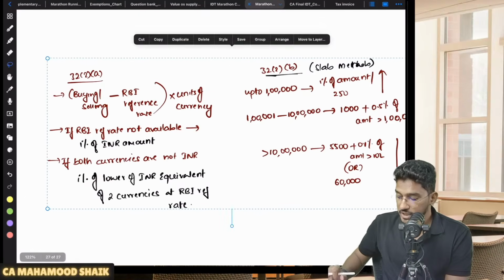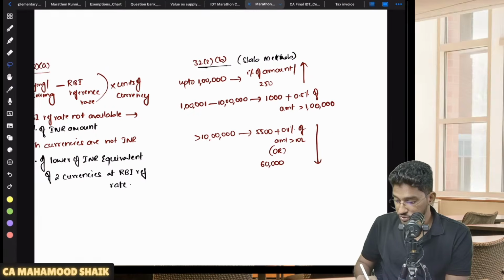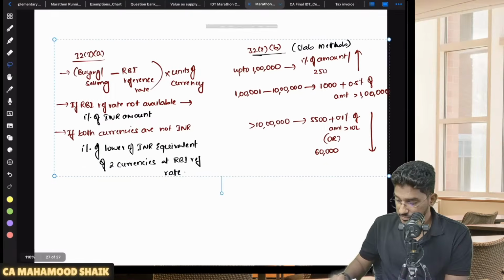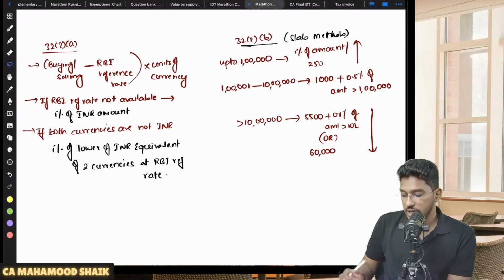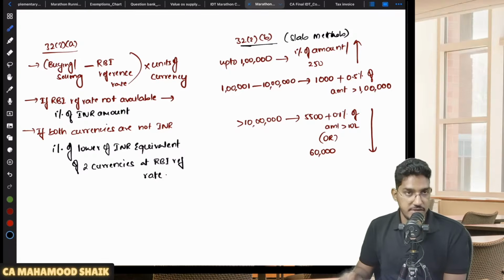So 32 sub rule 2 will talk about it. In the 32 sub rule 2 itself, we have two more options. So 32 sub rule 2 clause A says buying rate minus RBI reference rate, or selling rate minus RBI reference rate, into units of currency.